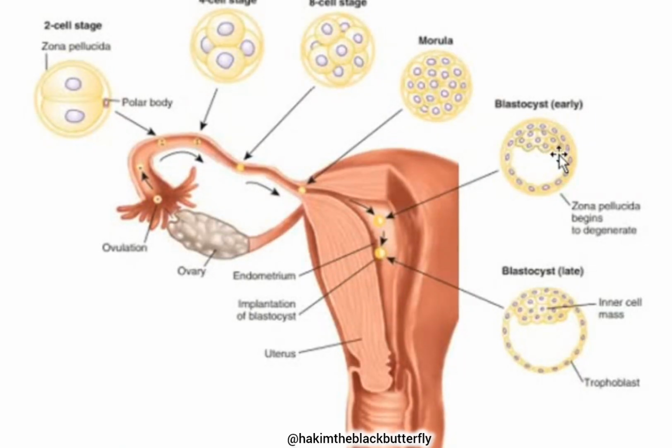Then, as development progresses, the zona pellucida breaks off. And when the zona pellucida breaks off, we call this a late blastocyst. And after the zona pellucida has broken off, this blastocyst begins to burrow into the endometrium on day number 6 or day number 7. And the burrowing into the endometrium is what we call implantation.